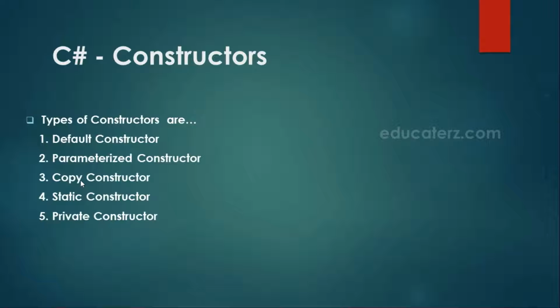Then what are the types of constructors? One is default constructor, parameterized constructor, copy constructor, static constructor, and private constructor. What is a default constructor? A constructor without any parameters is called a default constructor. In this constructor, every instance of a class will be initialized without any parameter values. Let us flip to Visual Studio. There we will explain with an example.